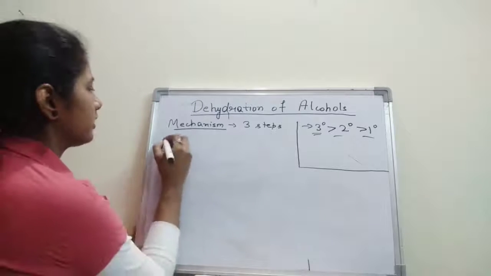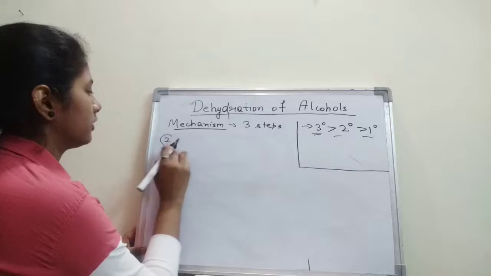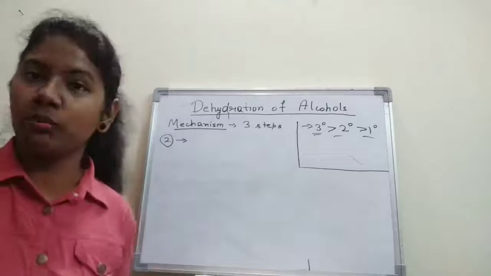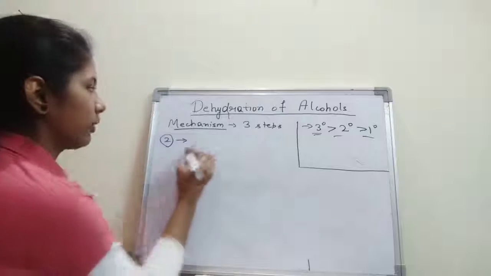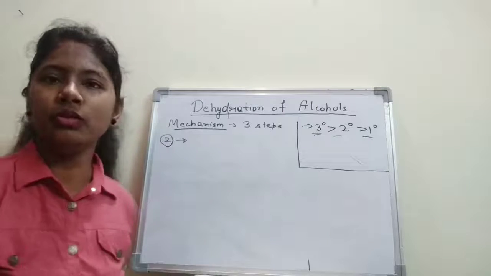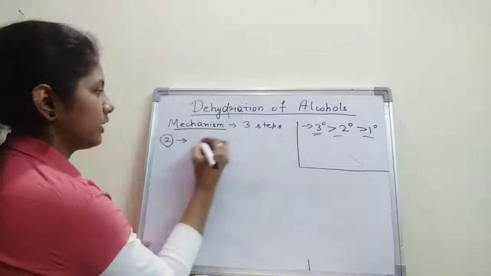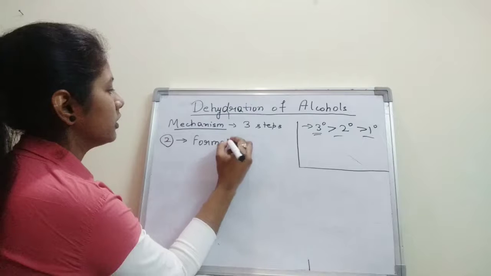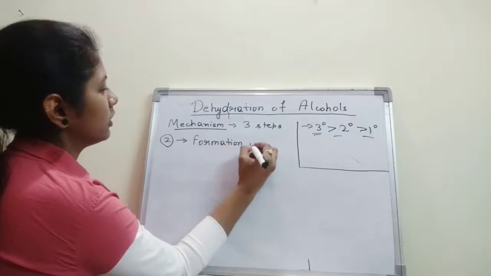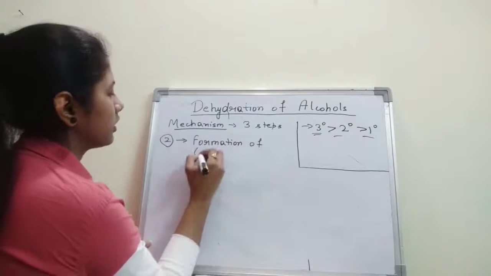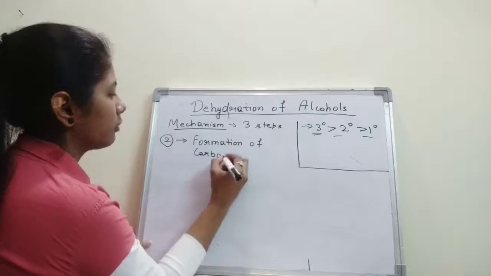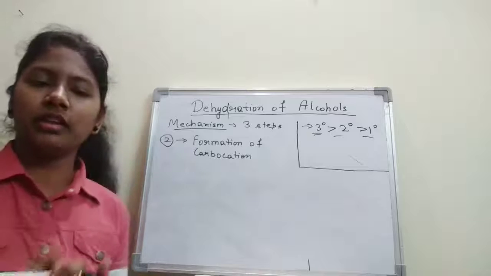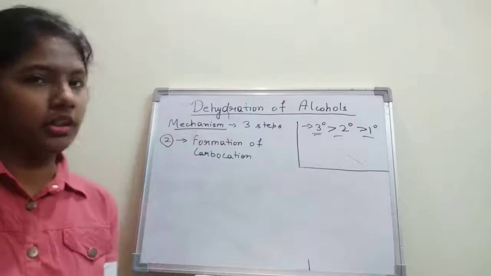So our step 2 is the formation of a carbocation and the removal of water. When the water molecule is removed, the carbocation will be formed.